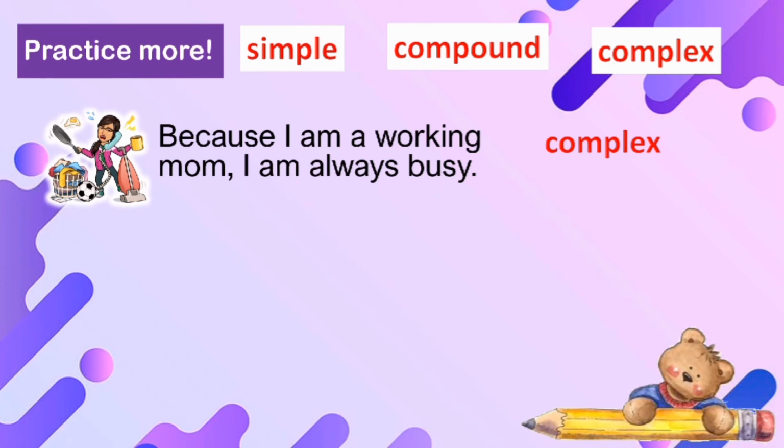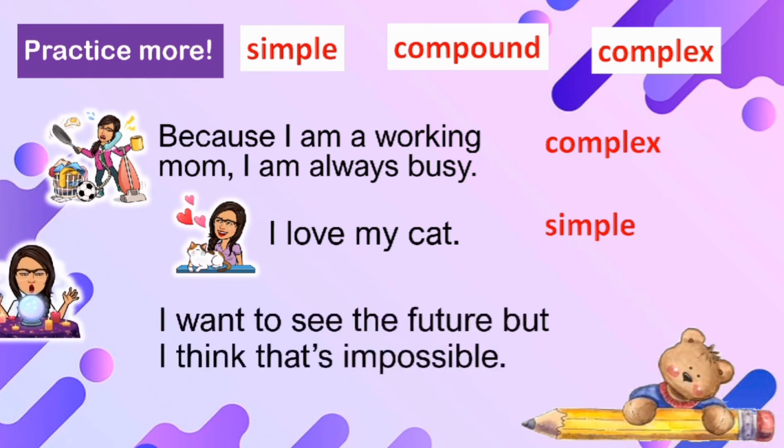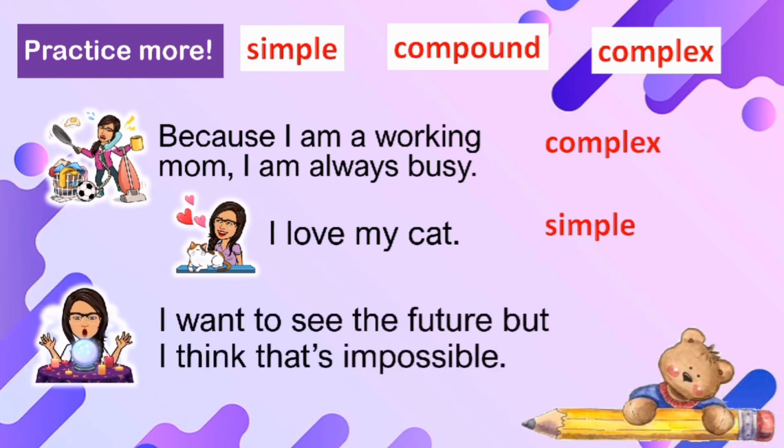Let's have the second sentence. I love my cat. Is it simple, compound, or complex? Correct. The correct answer is simple. Let's have the third example. I want to see the future, but I think that's impossible. Is it simple, compound, or complex? The correct answer is compound.